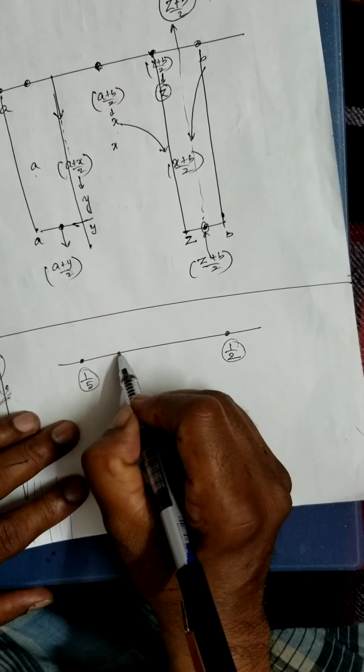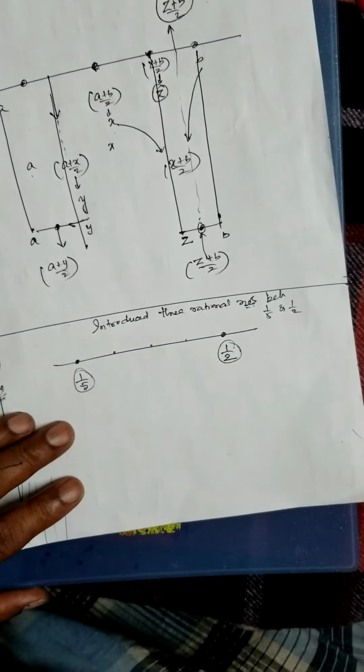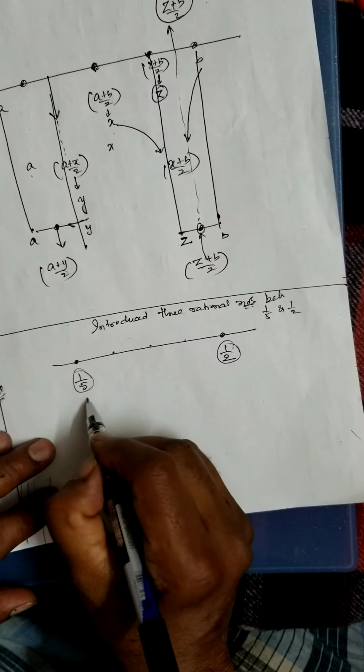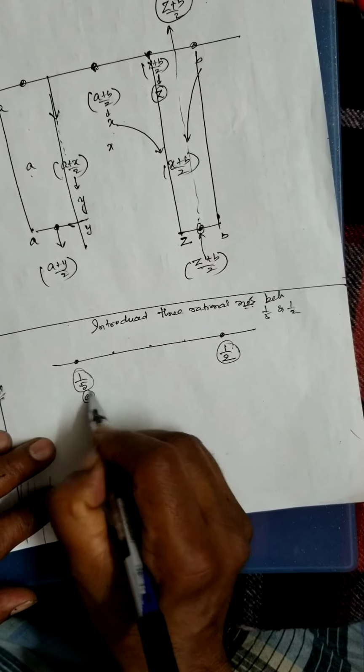Introduce three rational numbers between 1 by 5 and 1 by 2. How to start with? This is A, this is B. In between, I want to introduce one number first. That is A plus B by 2. A is 1 by 5 plus half, divided by 2.